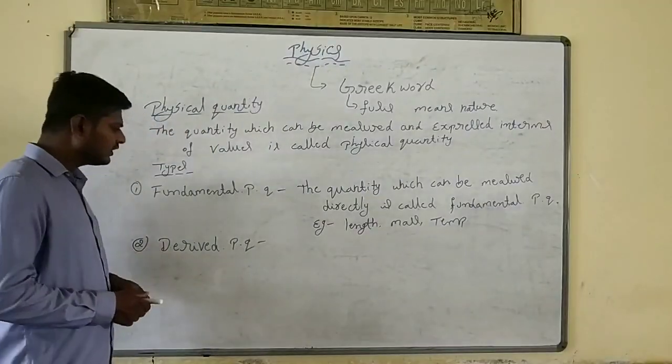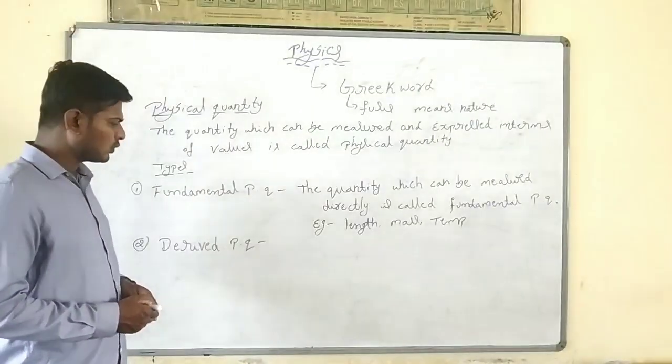Now, derived physical quantity. Simple one.